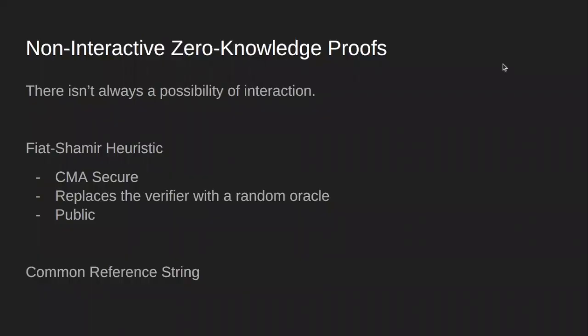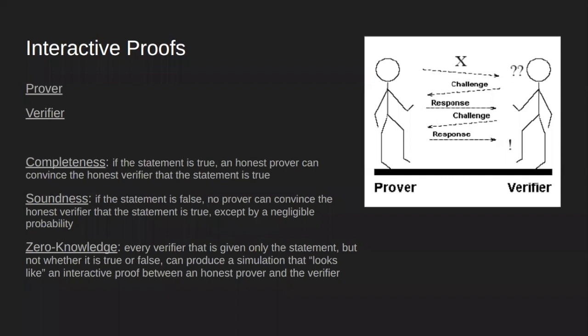But in the real world, there isn't always a possibility of synchronous interaction, for two parties to be able to communicate at the same time. So for that, we have non-interactive zero-knowledge proofs. One way to do this is the Fiat-Shamir heuristic, which is CMA secure. Essentially, it replaces the verifier with a random oracle, so the challenges are randomized and come from the random oracle.